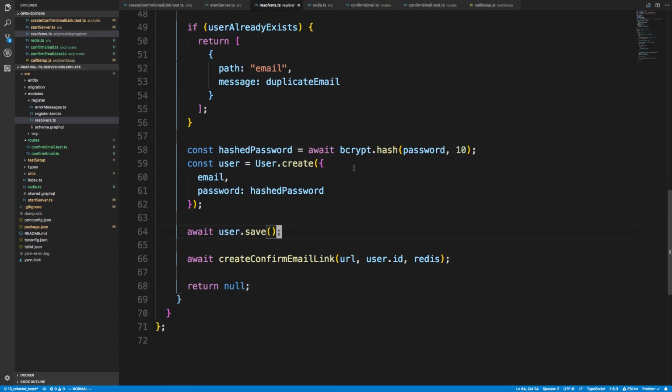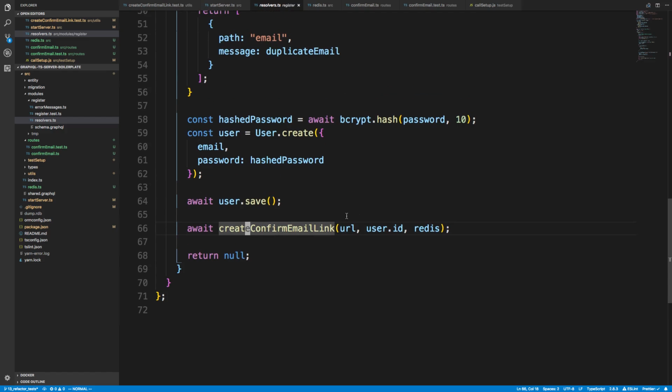So our resolver, right now we have this create confirm email link. Ideally we send this in an email, and I don't think I'm actually going to implement that right now. I might implement this at a later date, but it's going to be different depending on the project that I work on, because depending on the project I might use a different email client. I might use MailChimp or something else, and then send the email different ways.